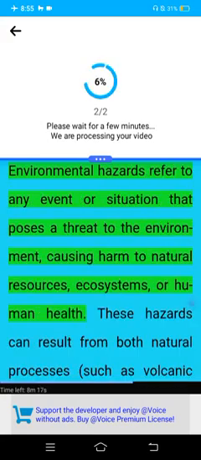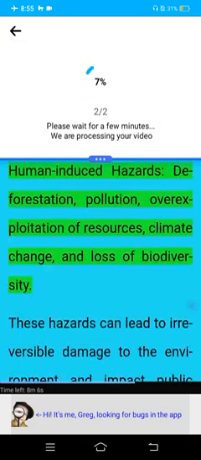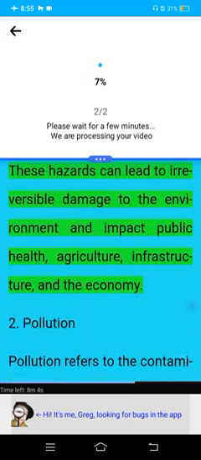1. Environmental hazards. Environmental hazards refer to any event or situation that poses a threat to the environment, causing harm to natural resources, ecosystems, or human health. These hazards can result from both natural processes such as volcanic eruptions and earthquakes, and human activities such as industrialization, deforestation, and pollution. Common environmental hazards include natural hazards: floods, droughts, hurricanes, earthquakes, landslides, etc. Human-induced hazards: deforestation, pollution, overexploitation of resources, climate change, and loss of biodiversity. These hazards can lead to irreversible damage to the environment and impact public health, agriculture, infrastructure, and the economy.